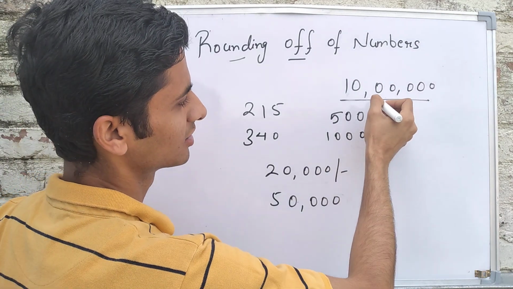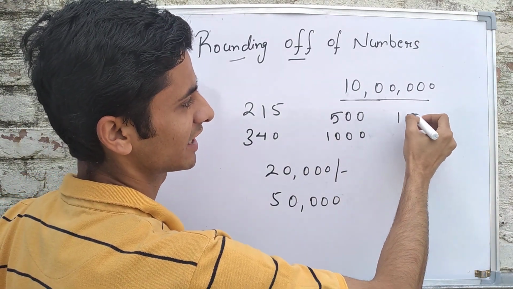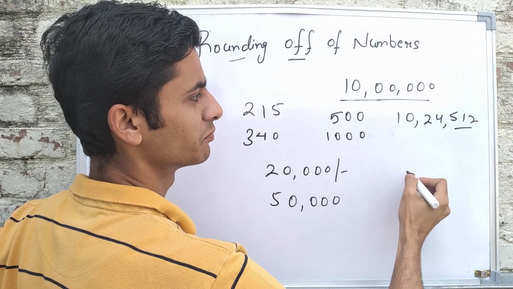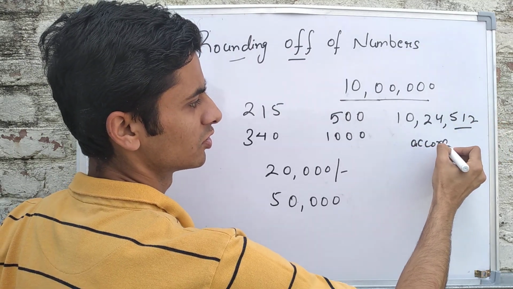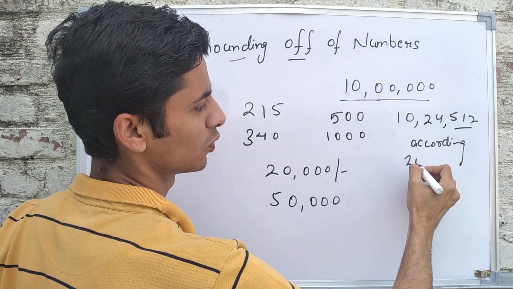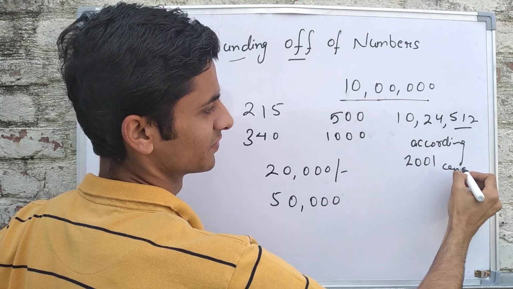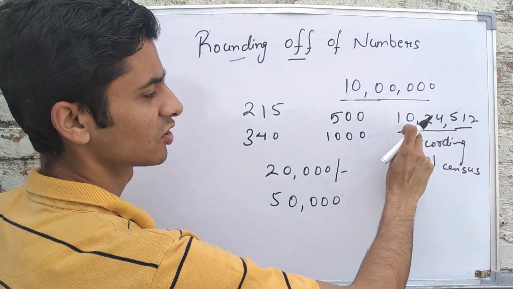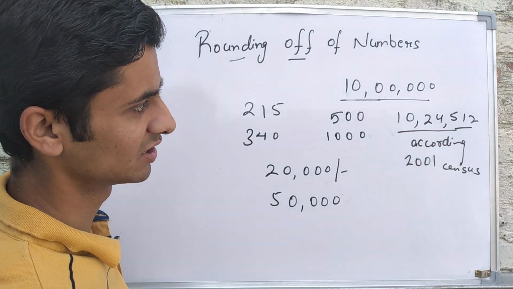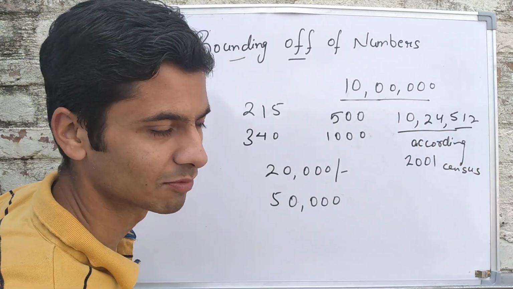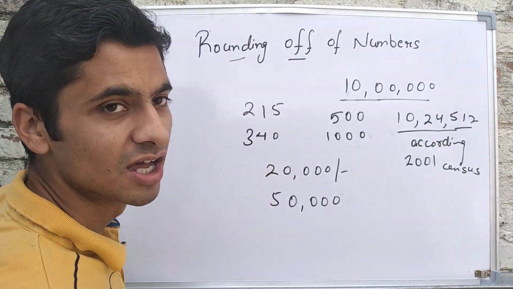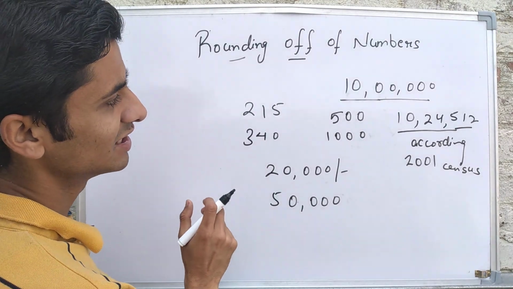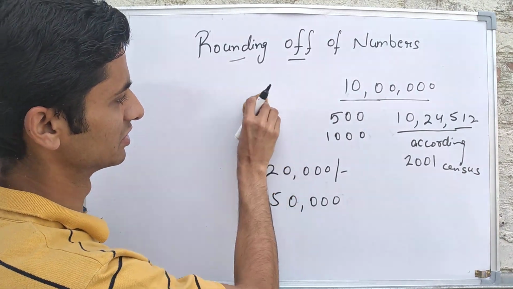If you ask any government department, they would say there are 10 lakh 24,512 people according to the 2001 census. This is the exact number. But most of the times we are not concerned about these exact values, and we take rounded off numbers. So today we will see how to round off these numbers.